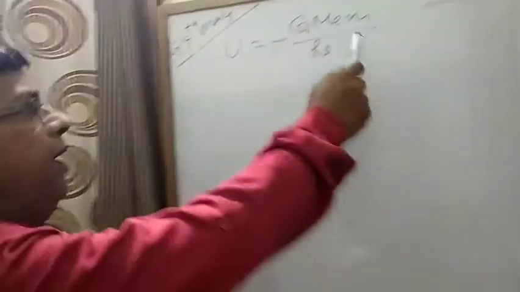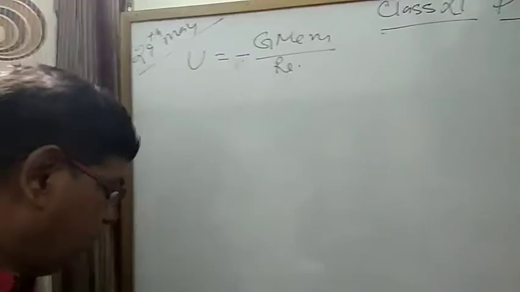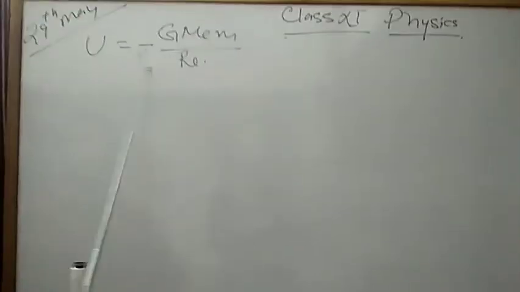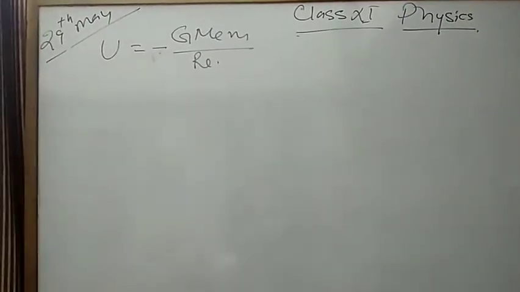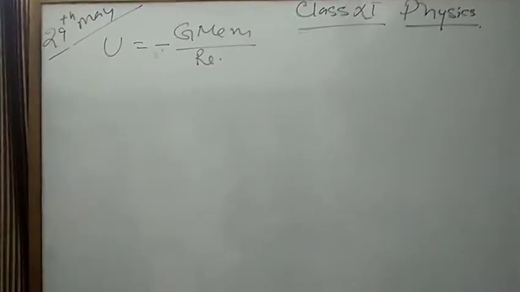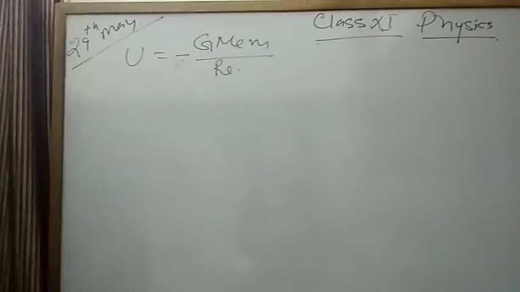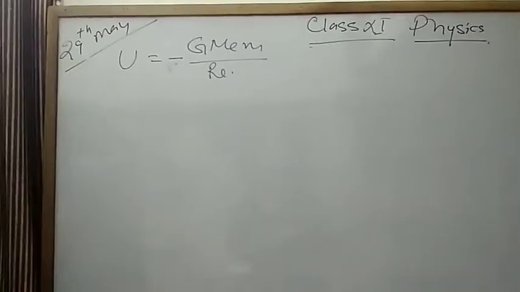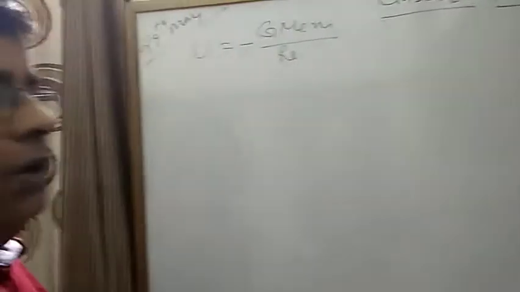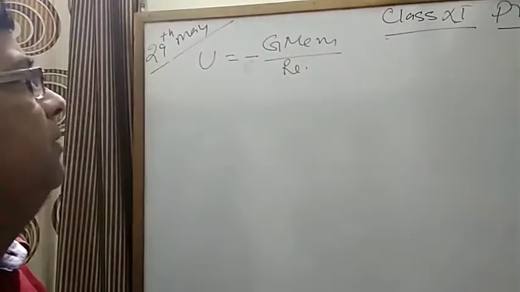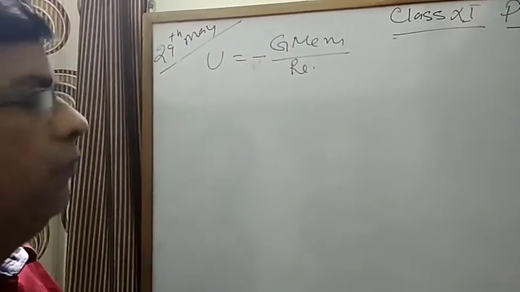When the body is placed on the surface of the earth, it possesses a potential energy of minus G M_E m upon R_E. Okay. You also know the potential energy out of the gravitational field, or at infinity, is zero.